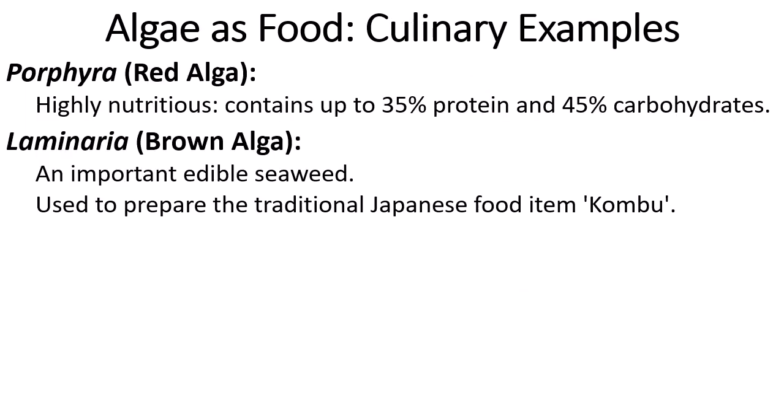Some of the algae are also used as culinary items, that includes porphyra, which is a red alga, and it contains up to 35% protein and 45% carbohydrate. The protein is best for the growth of muscles, and carbohydrate is the best source of energy. Another example is a brown alga, laminaria, which is one of the edible seaweeds, and in Japan it is used to prepare a traditional cuisine known as kombu.